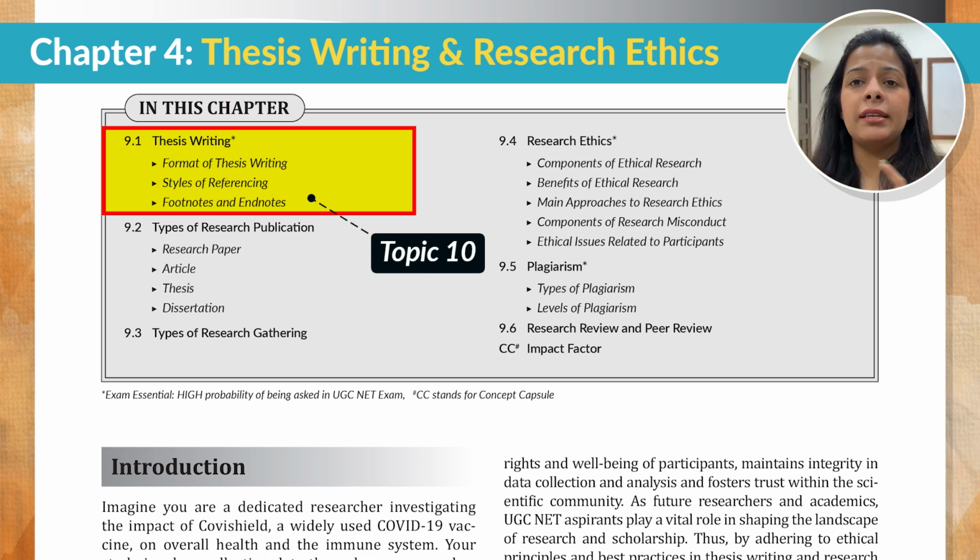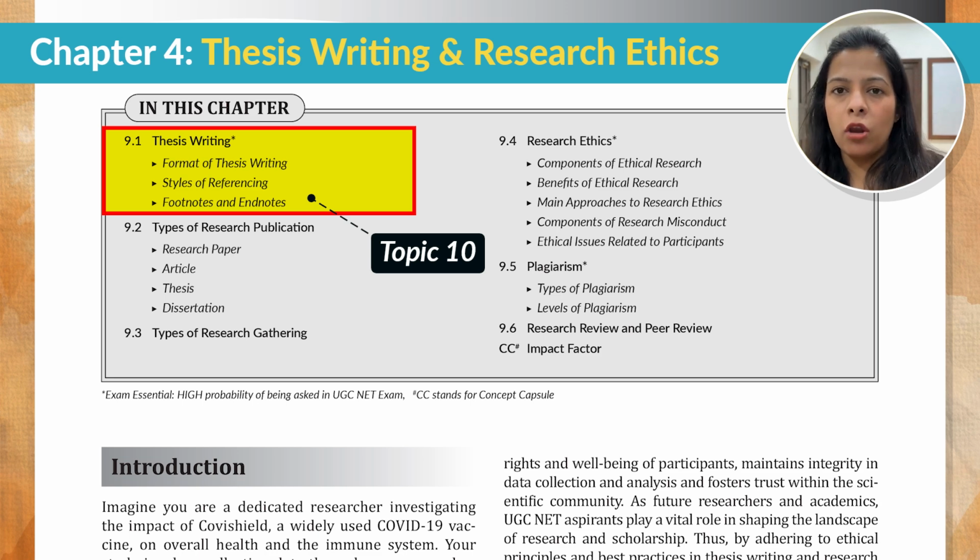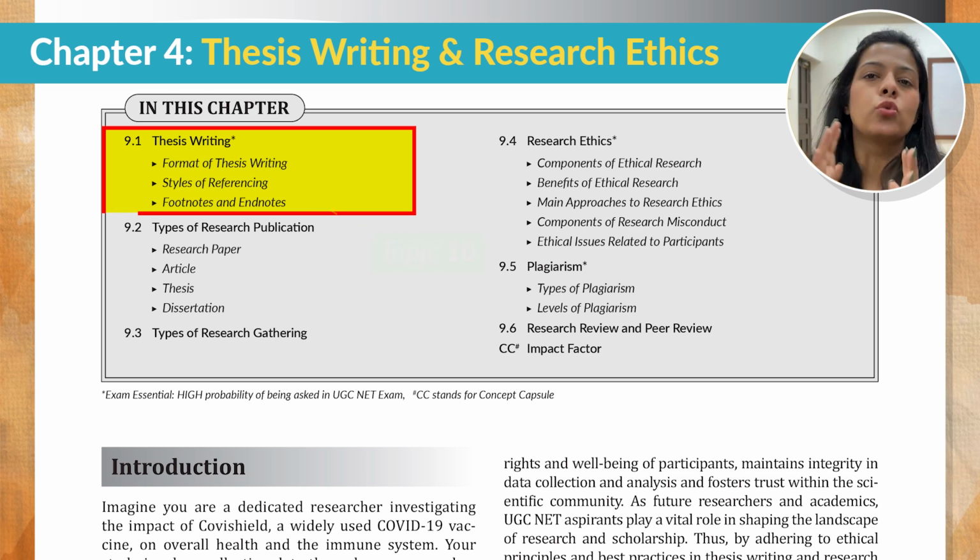Under this thesis writing section, another important subtopic is footnote and endnotes, where there are a lot of abbreviations that you should know, like what is FN, what is et al, what is CF, what is YD, what is NT, what is PASM, what is IBID, what is OPSID. So all of these are different abbreviations that are used during referencing. So you should know what all of these mean and in which particular situation we use them.